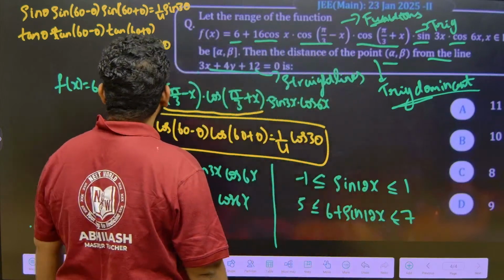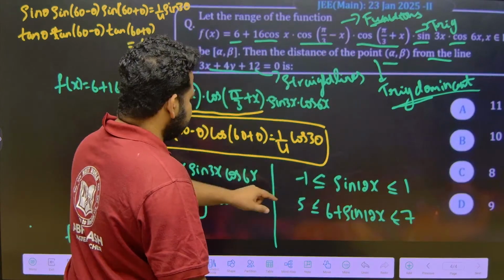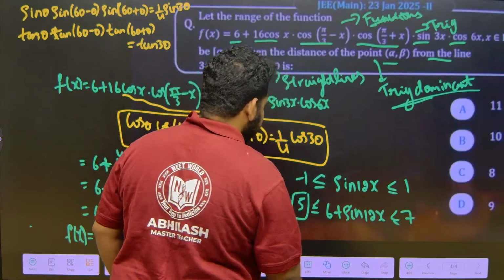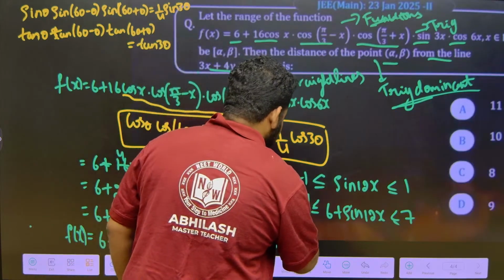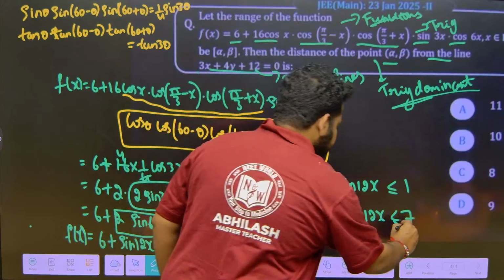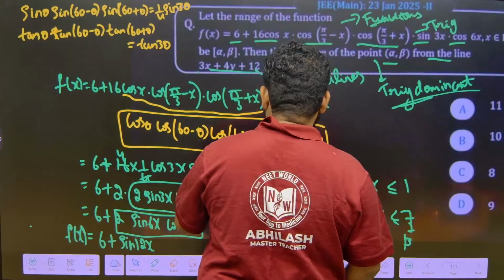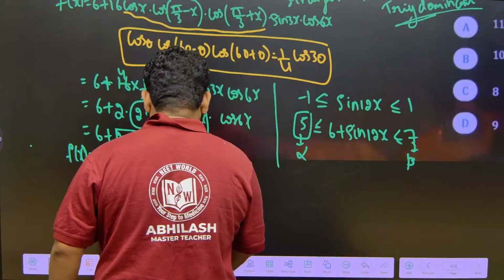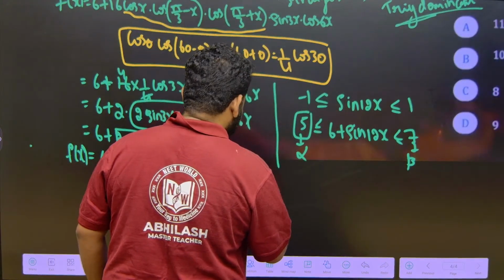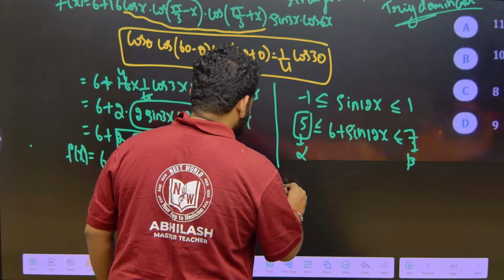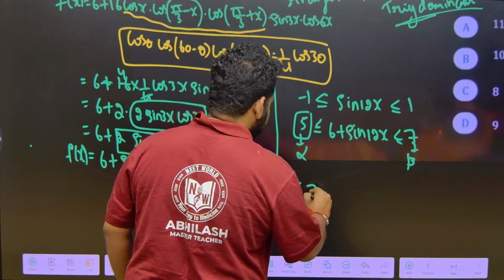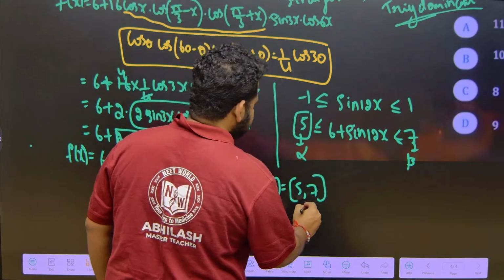So definitely this is ranging from alpha to beta. By our knowledge of maxima and minima, this will be alpha and this will be beta. So we got the value of alpha and beta as 5 and 7.